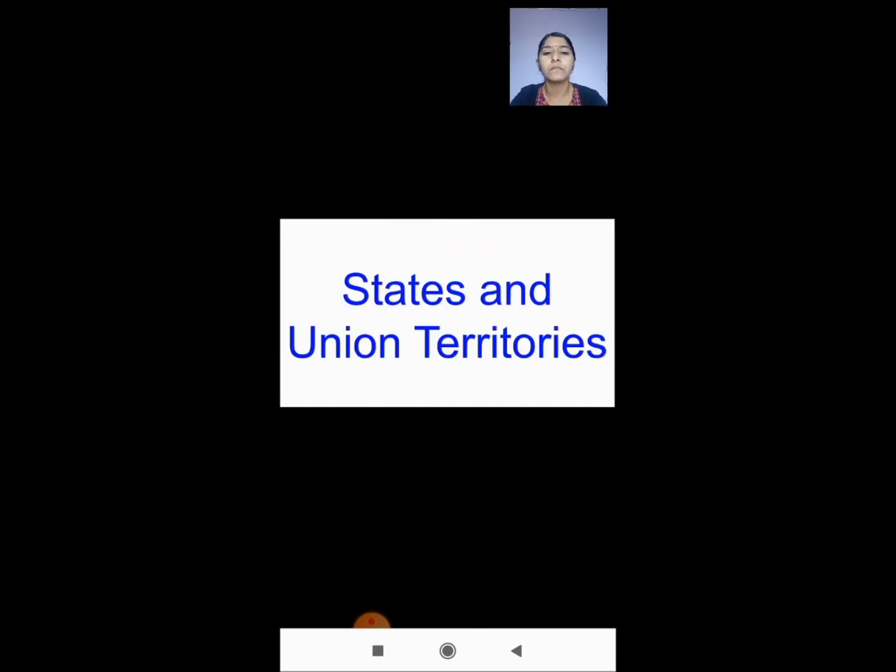Okay, so we saw about the neighboring countries. We saw about the location, and we saw about the islands, and we saw about the physical features. Then we saw what a physical map is.